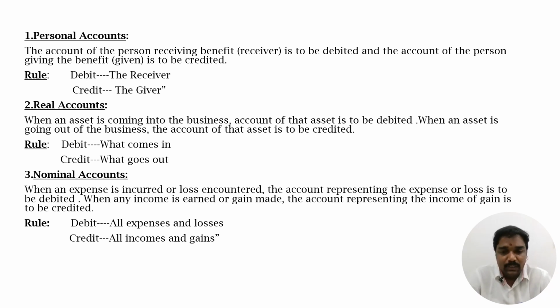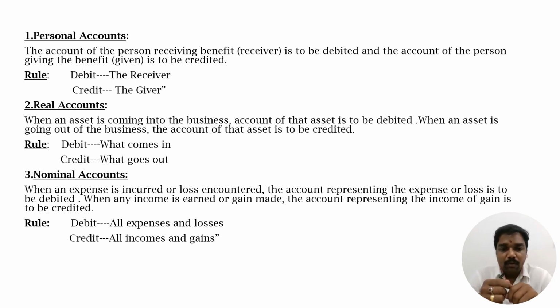That means if you are purchasing some asset, it should be debited. Or if you sell your asset, that should be credited. If you sell your asset, that means you are getting revenue. If you purchase an asset, you are getting an asset, but it is an expenditure. So debit what comes in, credit what goes out. In the general point of view, you are thinking of expenditure and revenue, but if you purchase an asset, you have a value, a fixed asset. If you sell an asset, you are getting a value, a current asset, cash. So in the two situations, we are having asset classification theory. It is not an expenditure, right?